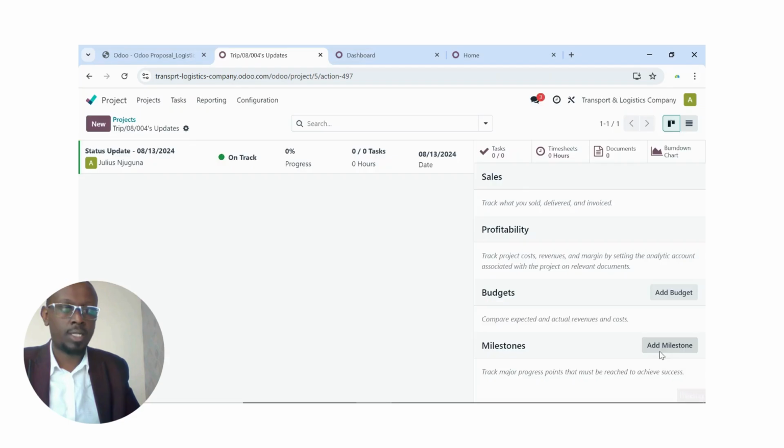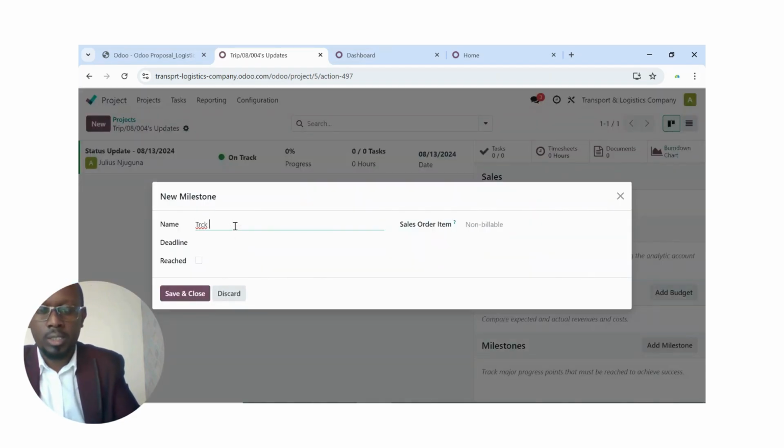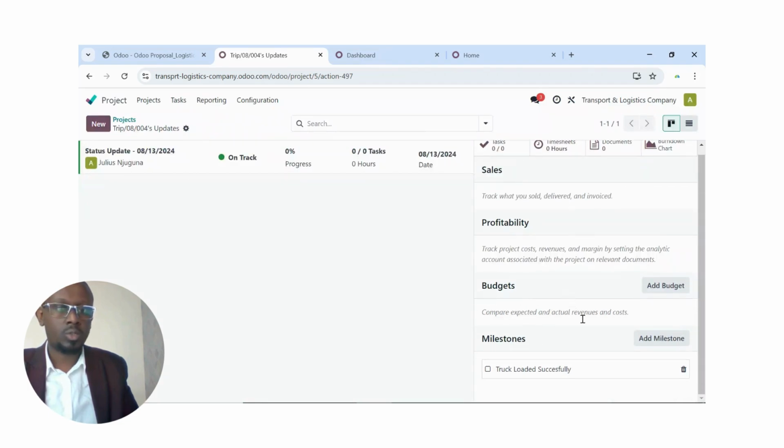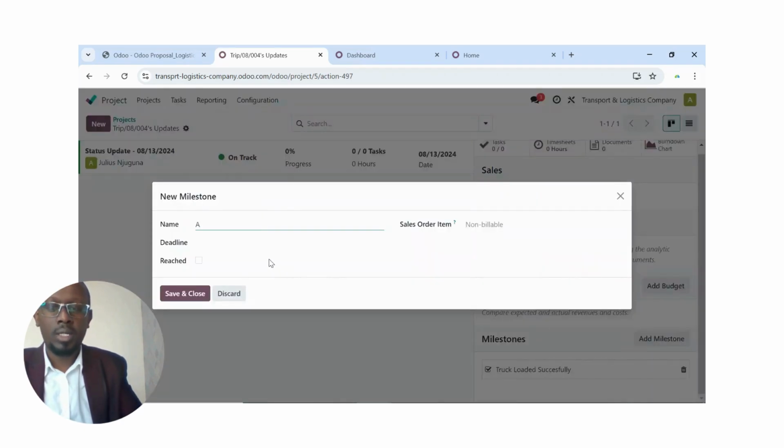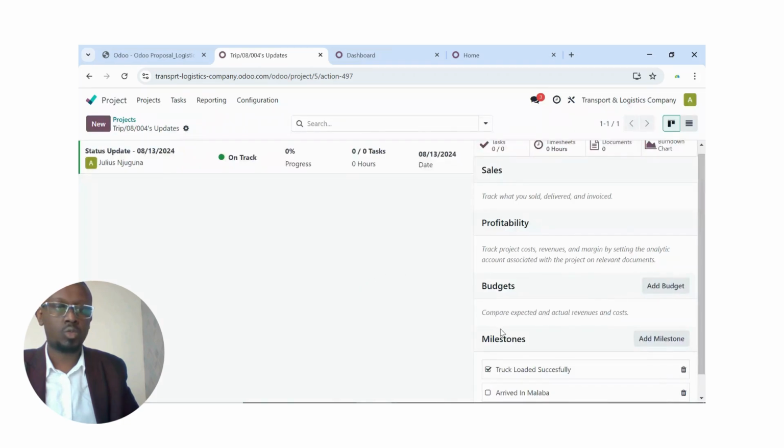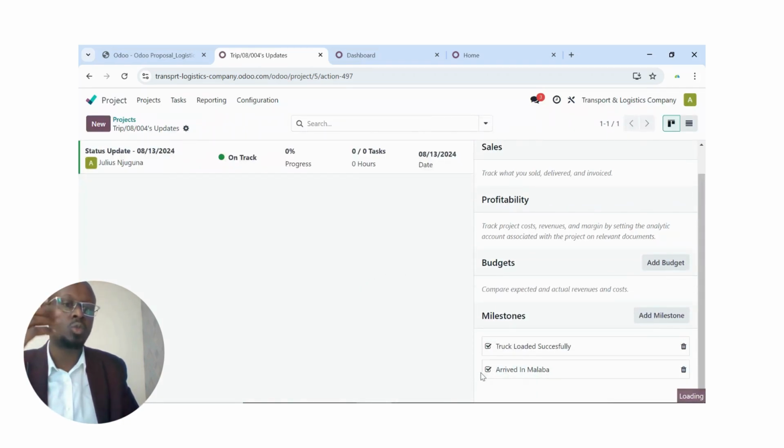Maybe a milestone like, for example, truck loaded successfully. So before the trip begins, of course, you load it. So the transport manager will have a long list of the milestones and you'll just tick that that one is done. Then another one may be arrived in Malaba. You save and close, and you tick. So that will guide you to know, assuming you have 100 trips, it's important to do this so that you can know which trip, what is happening to a certain trip, where has it reached, and the likes like that.